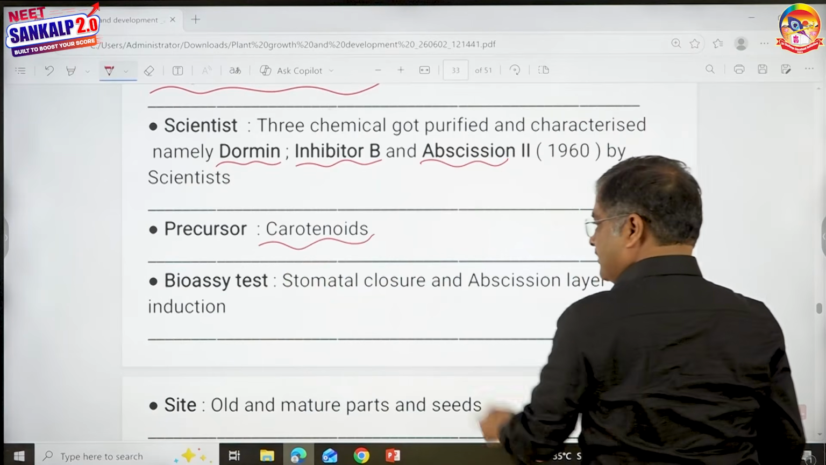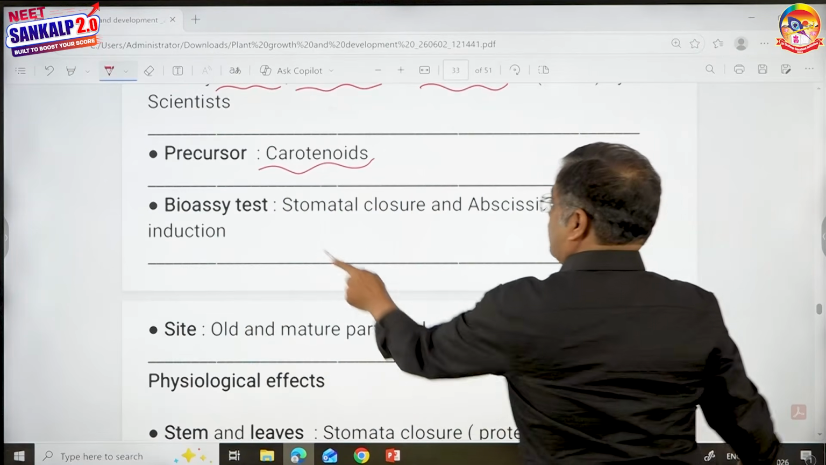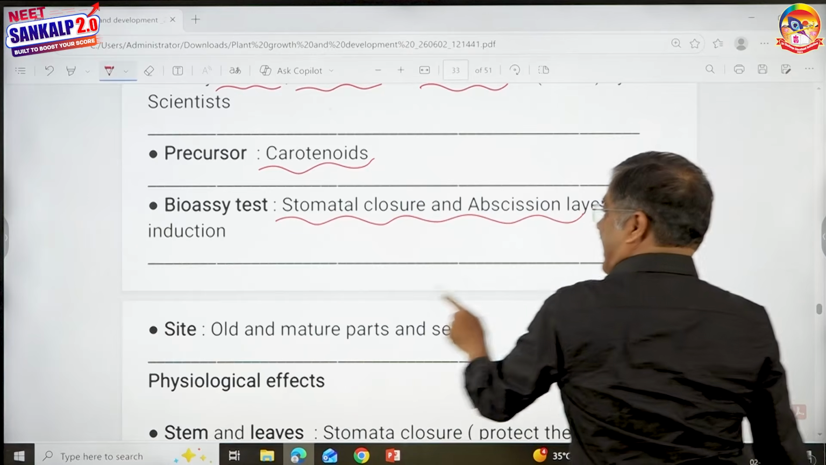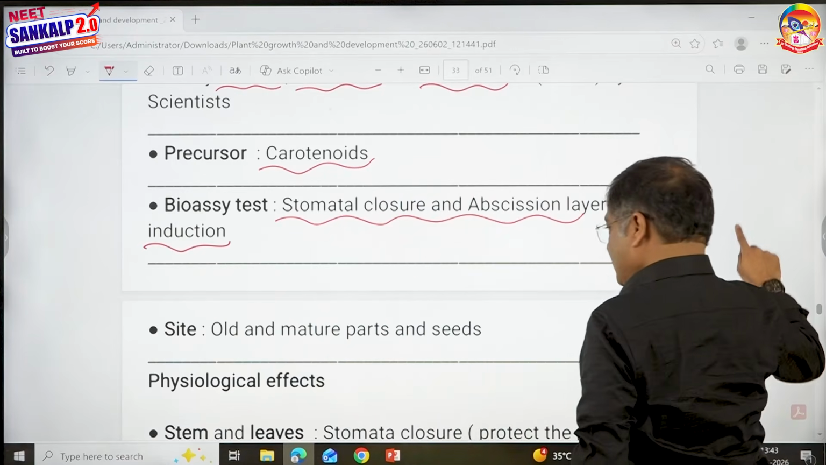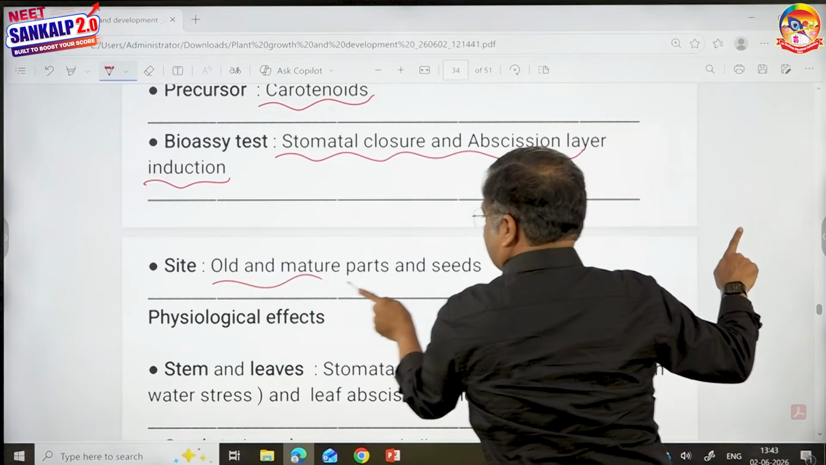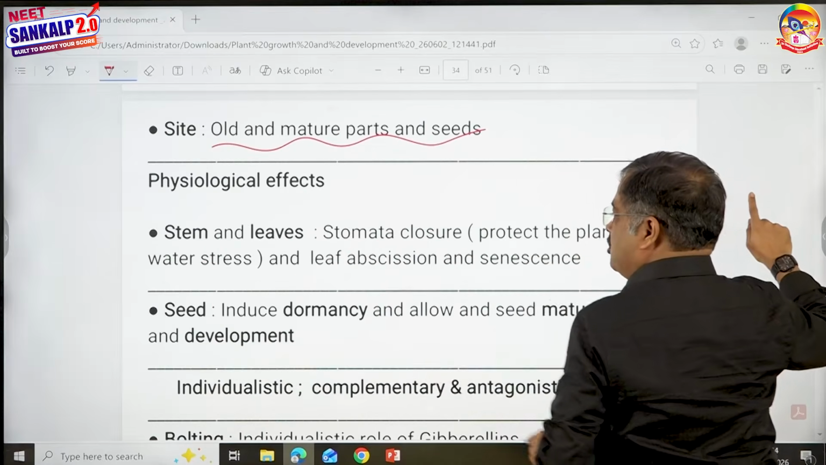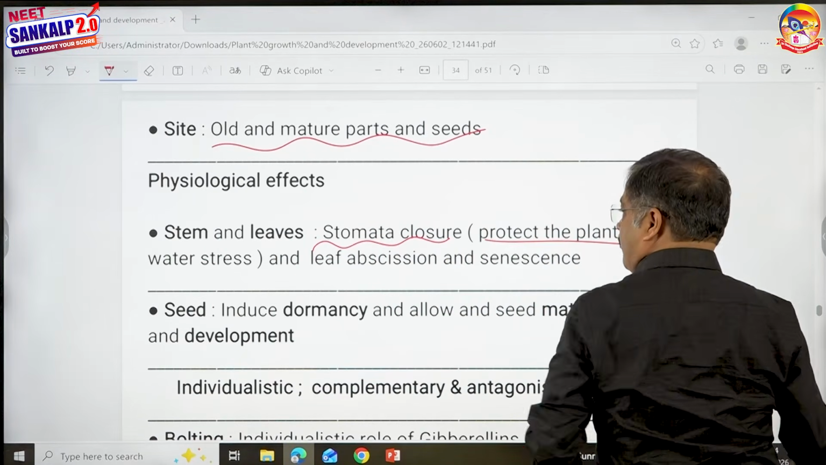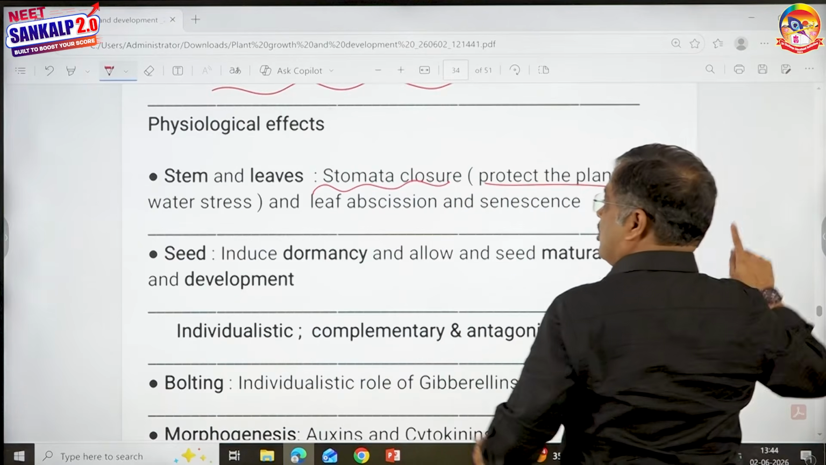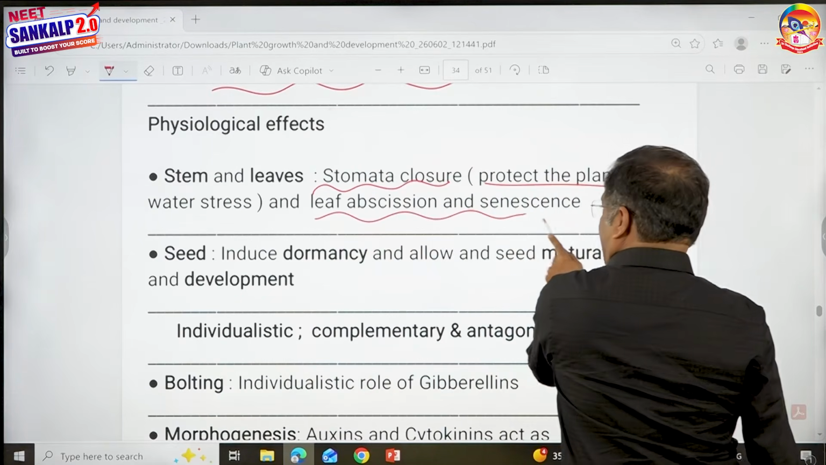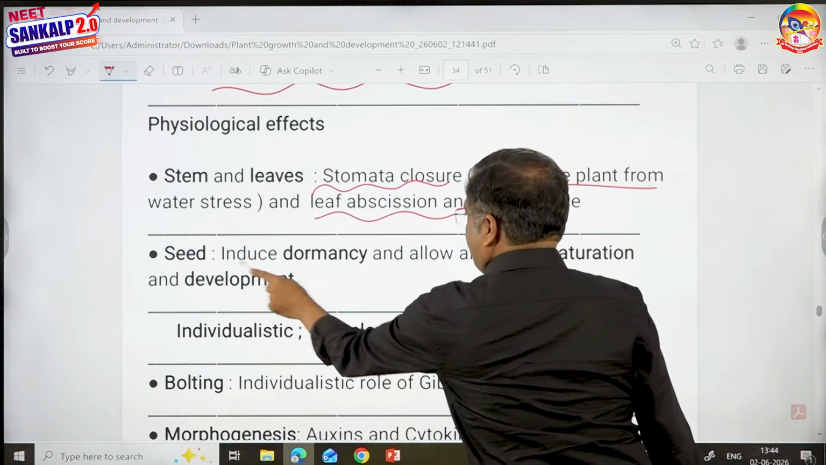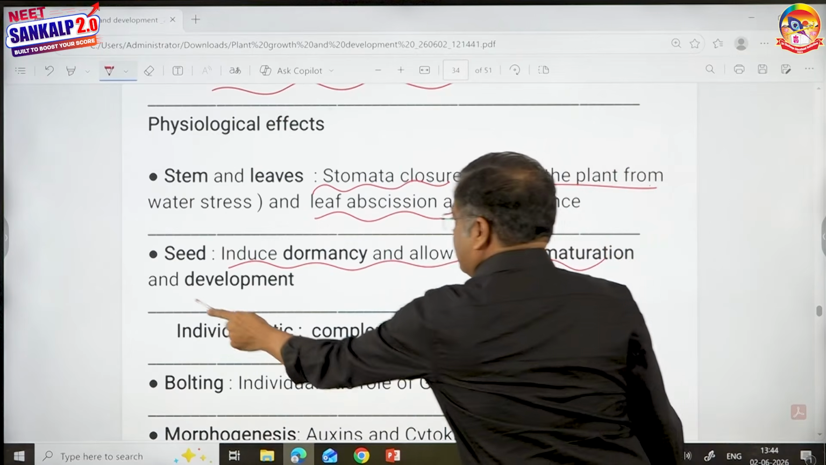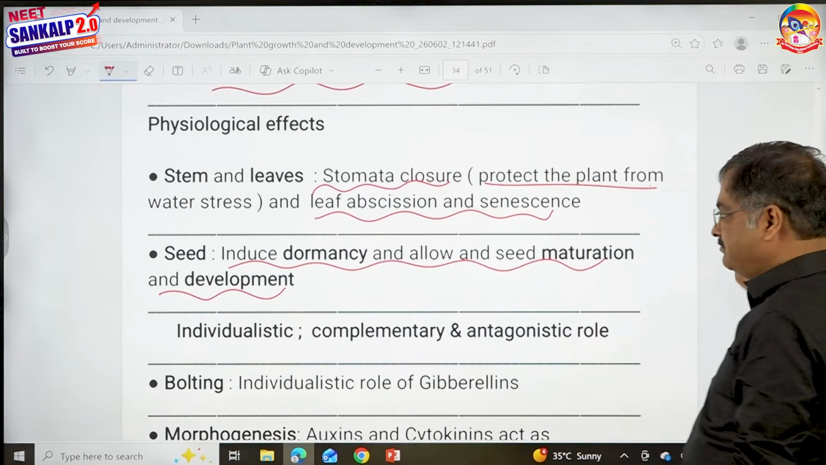Precursor is carotenoid. The bioassay test, it causes stomatal closure and abscission layer formation. It is seen in old and mature parts. Physiological effects, I already told you. In stem and leaves, it causes stomatal closure, protects the plant from water stress, and it also causes leaf abscission and senescence. It induces dormancy in seed and allows the seed to mature and develop properly.